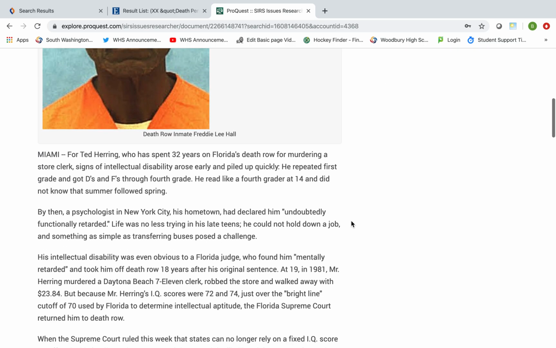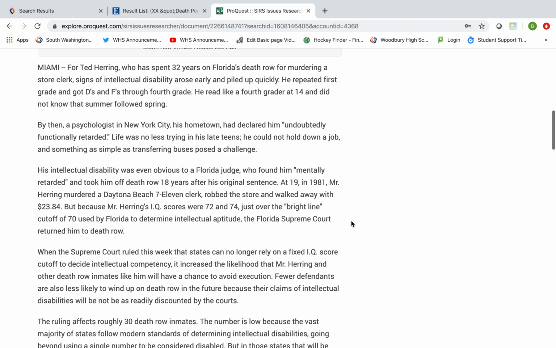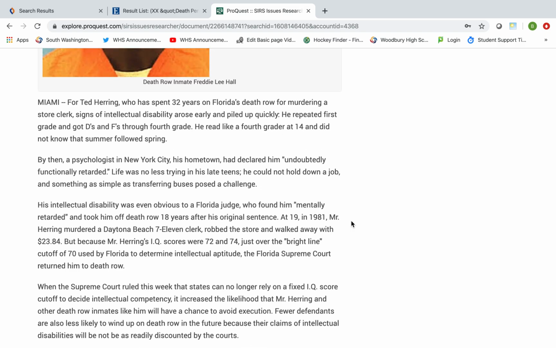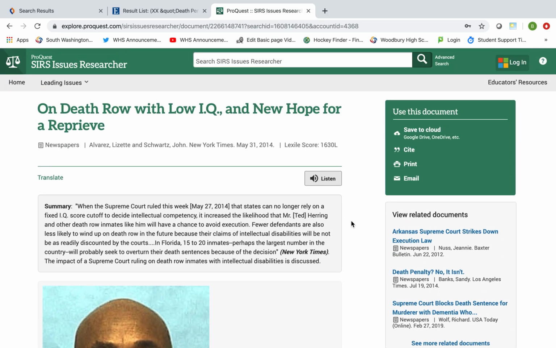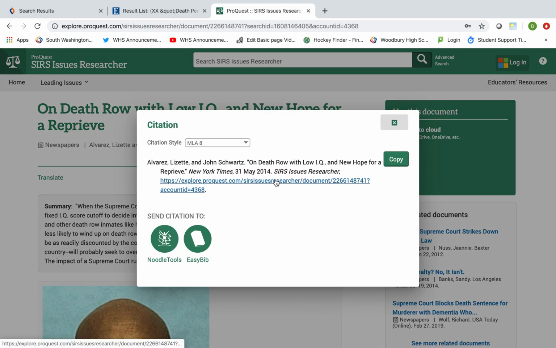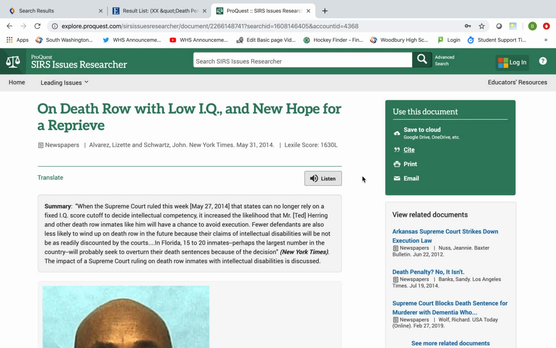I can then go down, take a look at it, see if there are some facts that I can use defending my argument. And again, anytime I open up an article that I think I might use, I would always save it to your cloud, your Google Drive, and cite the source by clicking on Cite. In SIRS, it automatically defaults to MLA. You can copy and then paste that into your works cited page or your Google Doc that you've opened up, just to make sure that you save those citations so you can get back to those articles at a later date.